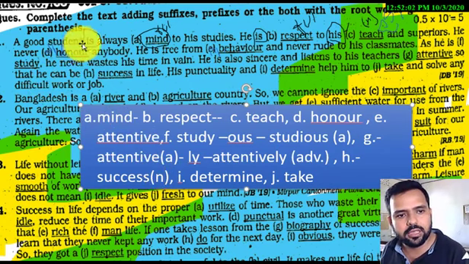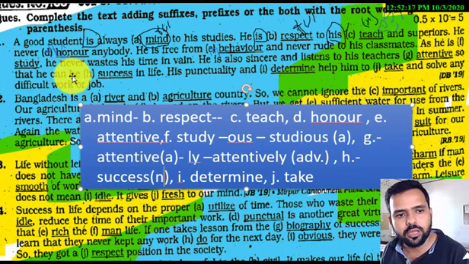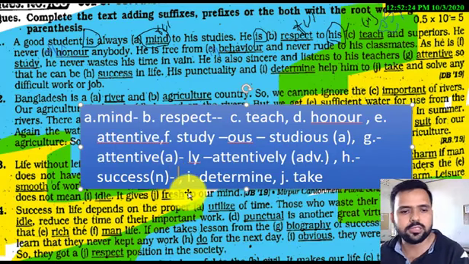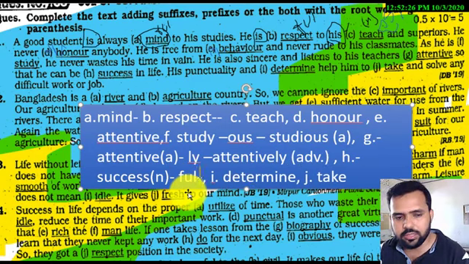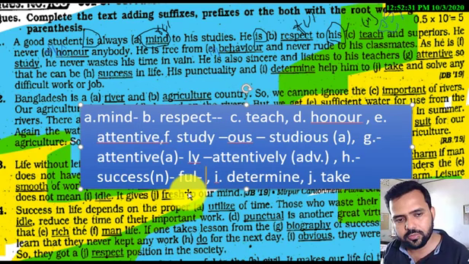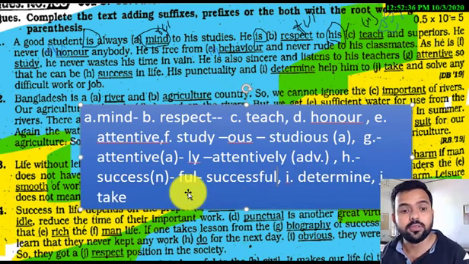Be, like am, is, are. The complete form of the be verb is written here, that is be. So accordingly we have to write an adjective. What will be the adjective of success here? FUL. After a noun, if you add ful, the noun changes into an adjective. So the answer will be successful.